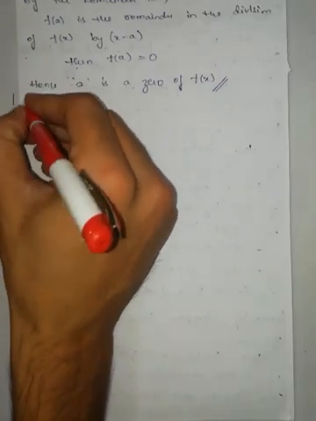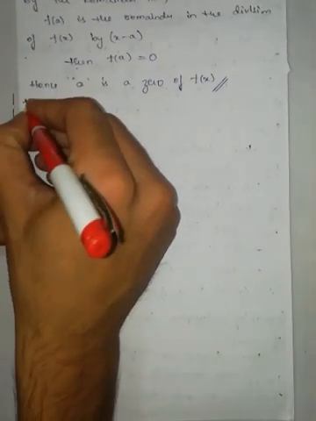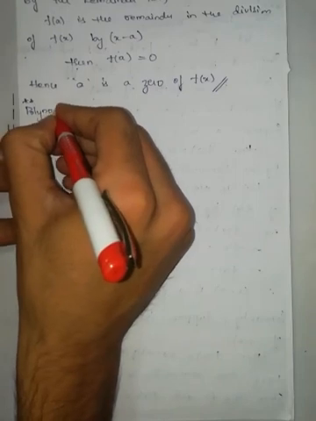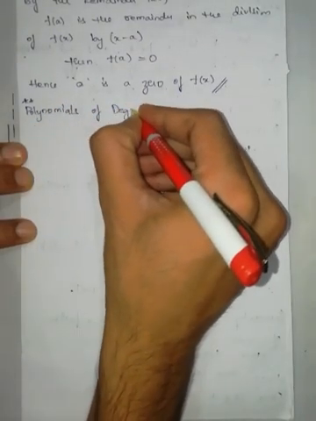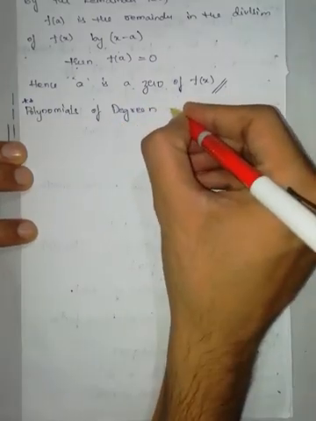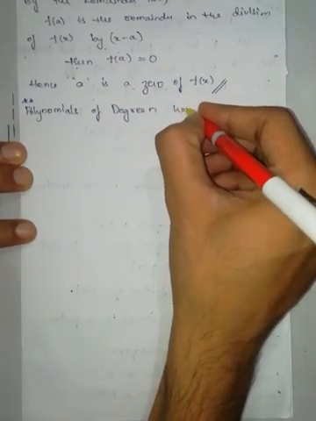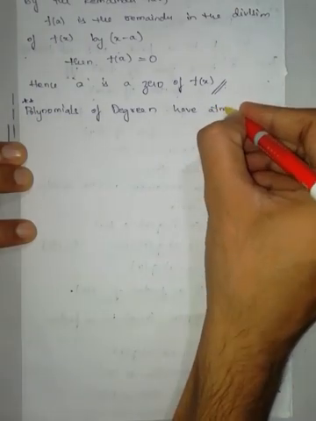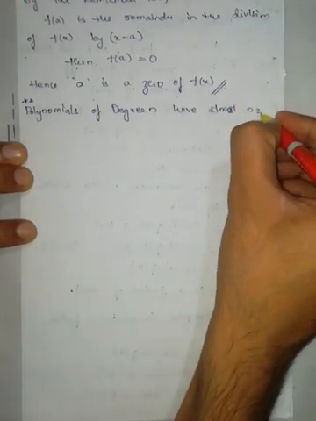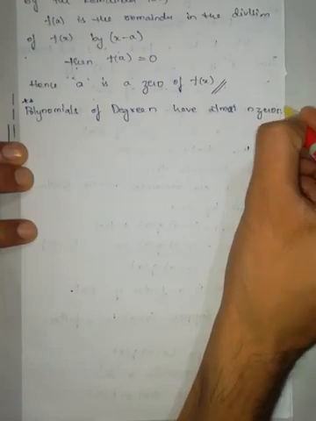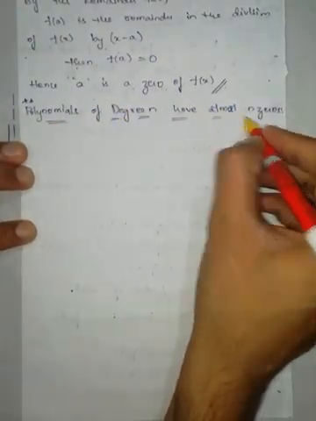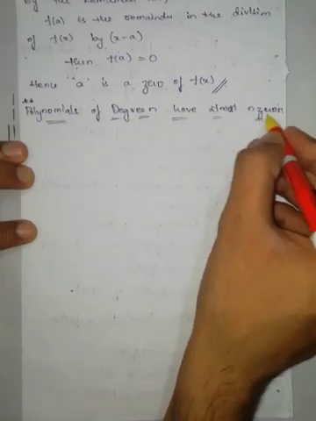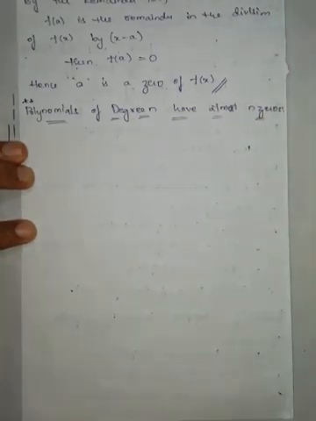Let us prove a theorem. Polynomials of degree n have at most n zeros. If there is any polynomial whose degree is n, then that polynomial has a maximum of n zeros.